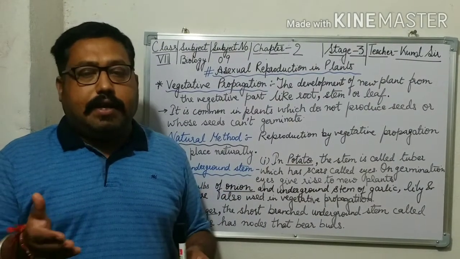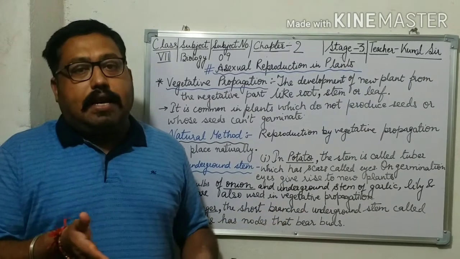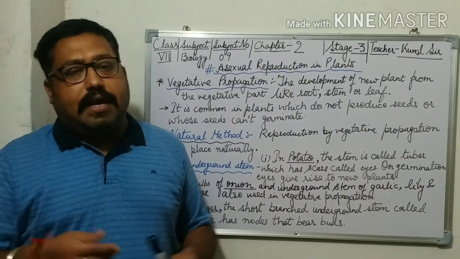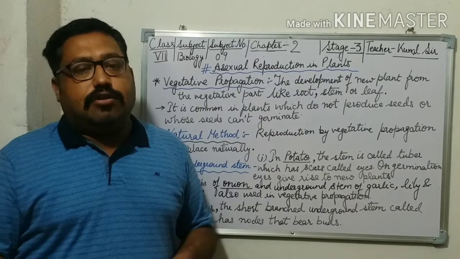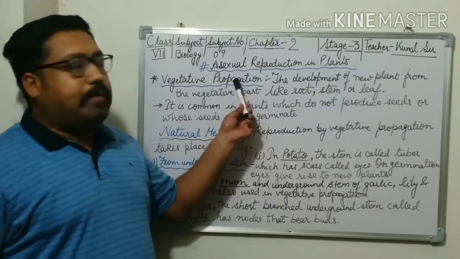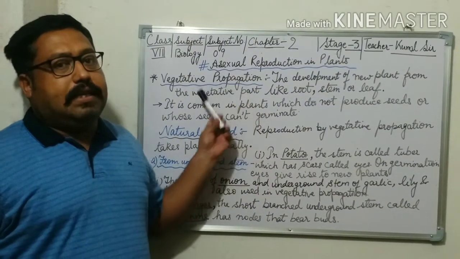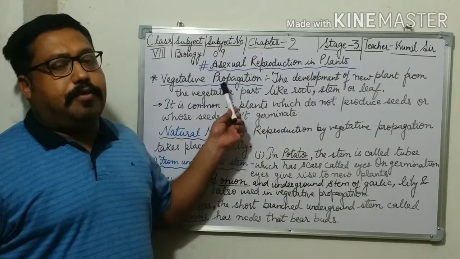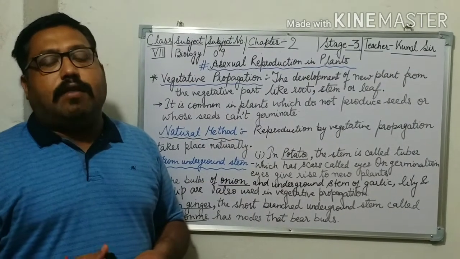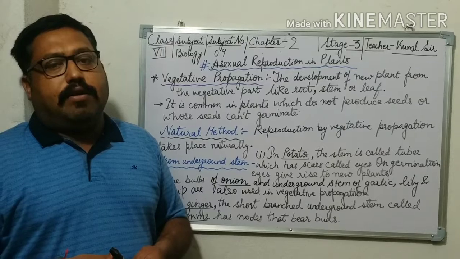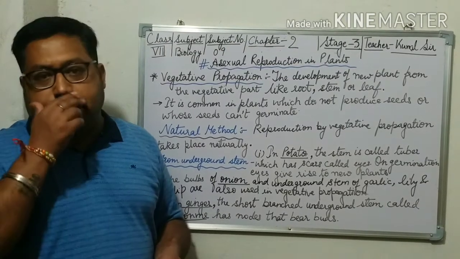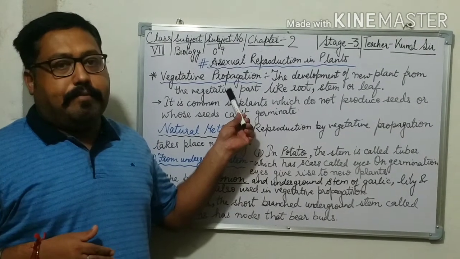This method is very popular in these types of plants, and it is a form of asexual reproduction because no sexual process takes place.